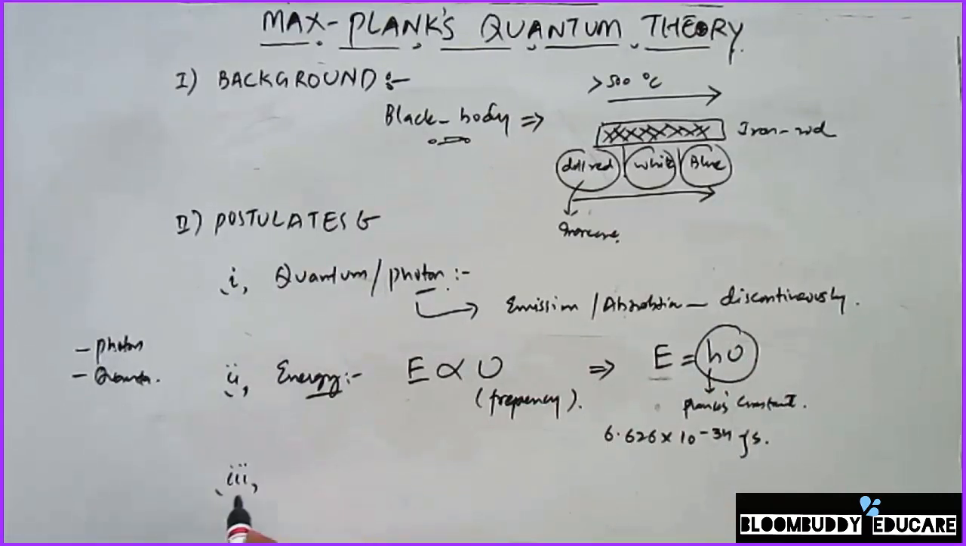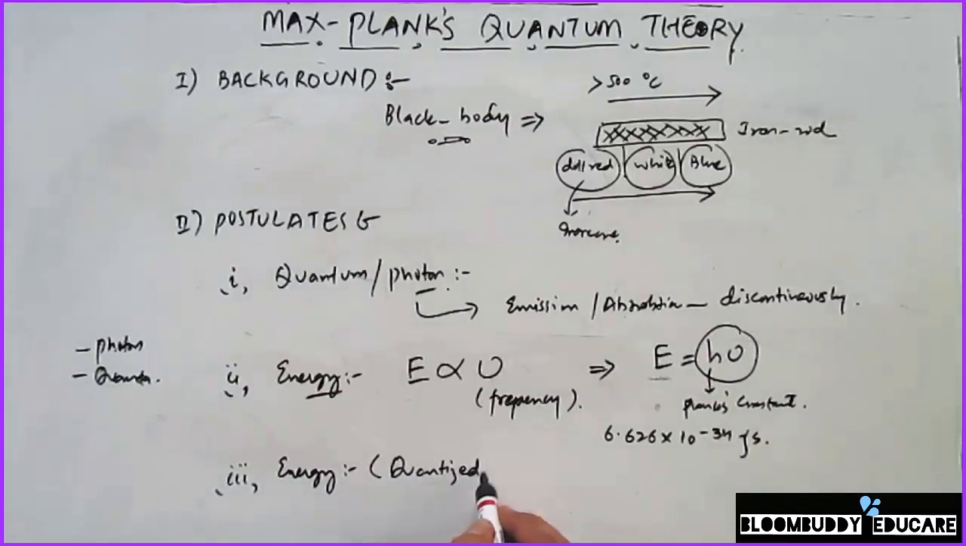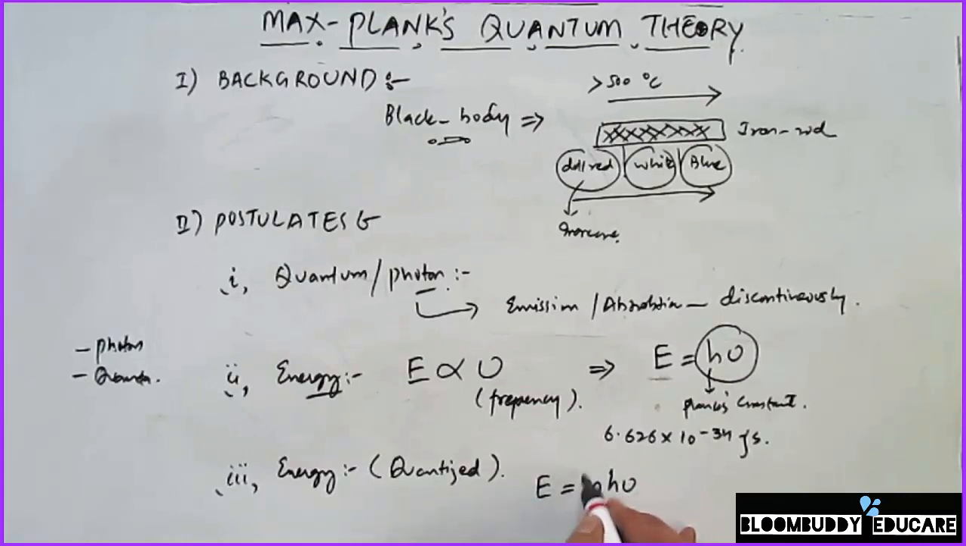Similarly, the third postulate of Max Planck's quantum theory of radiation was that, since he calculated the energy, he also saw that this energy is always quantized, or has fixed values. In other words, the amount of energy that is emitted or absorbed by a body is a whole number multiple of the quantum, or multiple of h nu. So in other words, E is equal to n h nu, where n is a whole number.